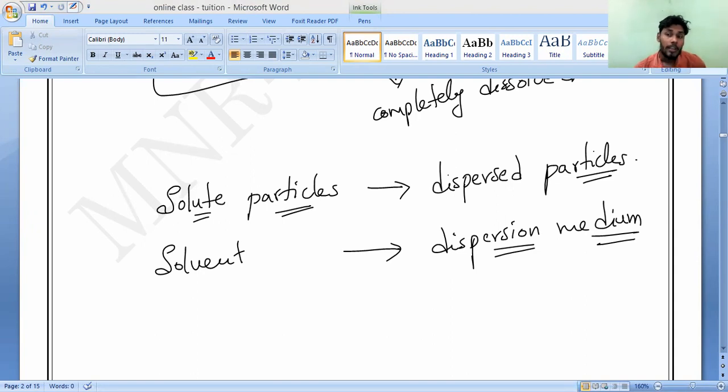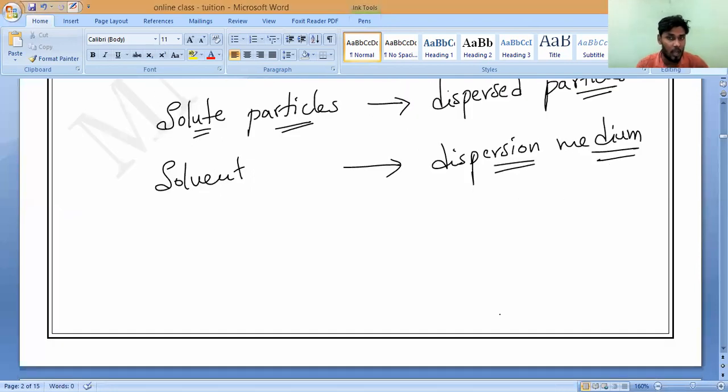Now, we are studying three kinds of things: solutions, suspensions, and colloids. All of them differ in the size of solute particles. In solutions, the size is very, very small. In suspensions, it is a little bit larger, and colloids are also a little bit larger compared to solutions. So the size of particles is minimum in solutions and maximum in suspensions. That is what you have to remember. Please write it: solutions, suspensions, and colloids differ in the size of solute particles. Solute particles, another name is dispersed particles. Write it.